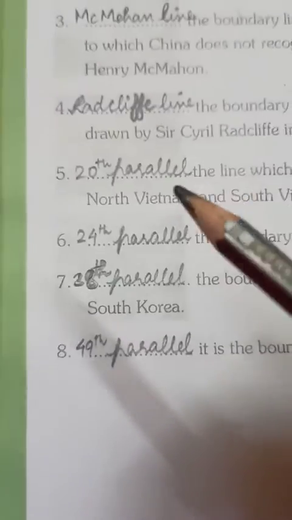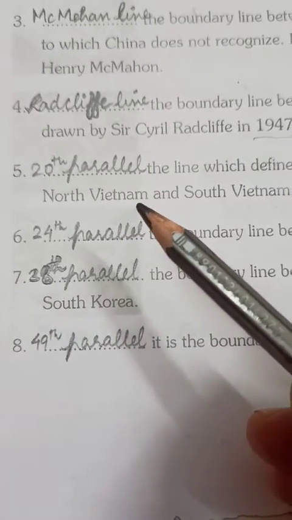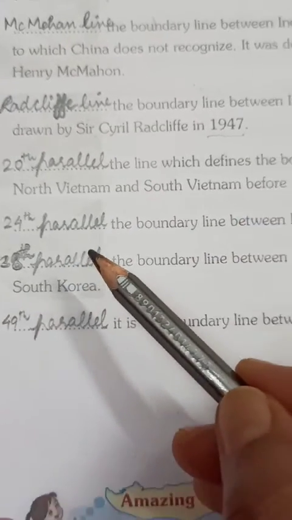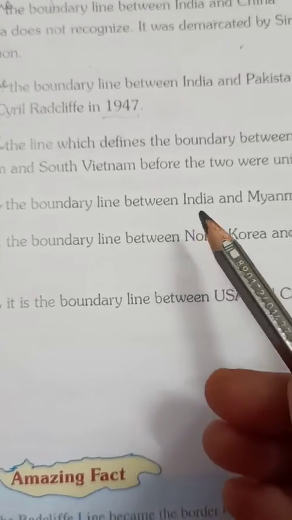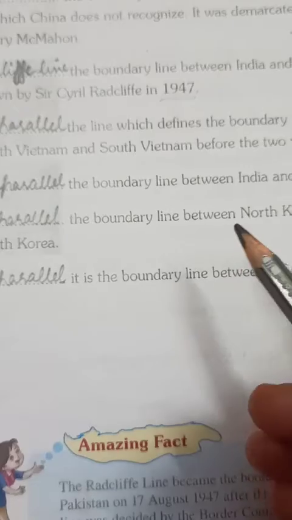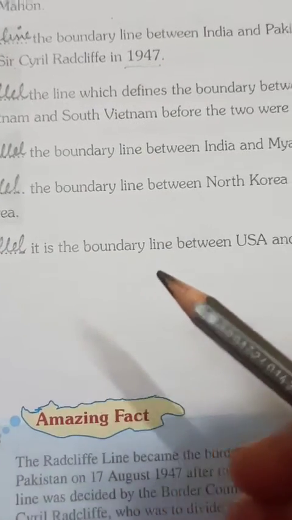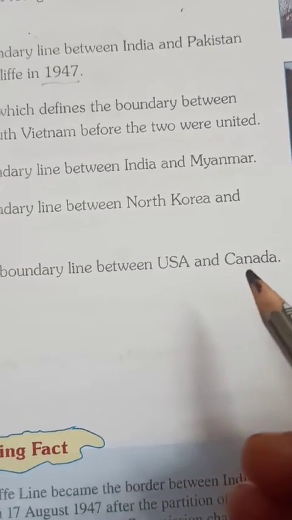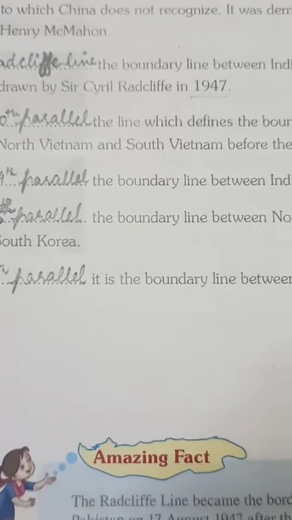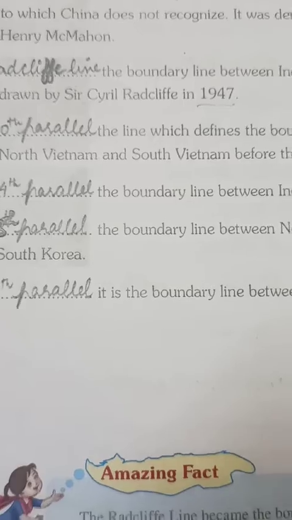Like here, the 20th parallel is situated between North Vietnam and South Vietnam. The 24th parallel is situated between India and Myanmar. The 38th parallel is situated between North Korea and South Korea. The 49th parallel is present between USA and Canada. So children, this is about the famous international boundary lines.